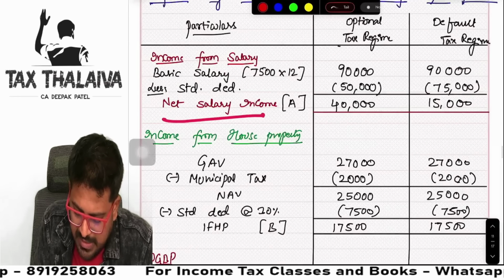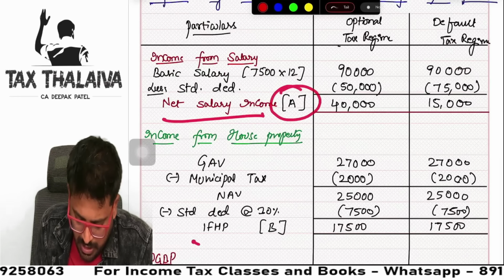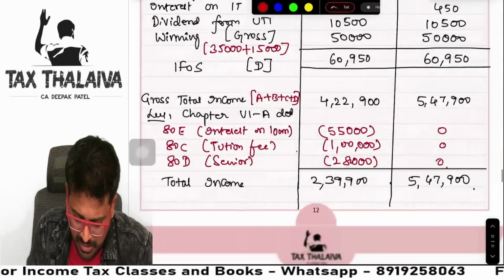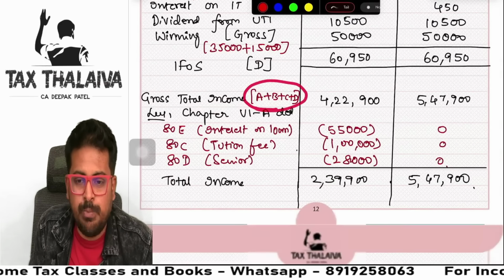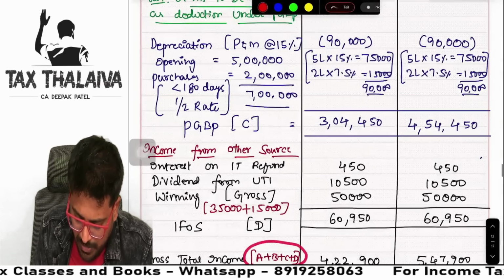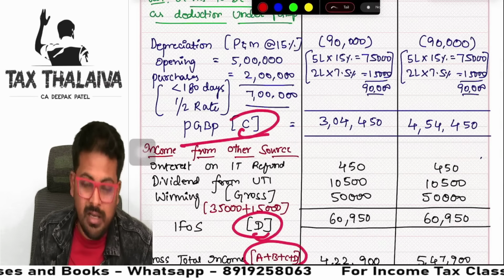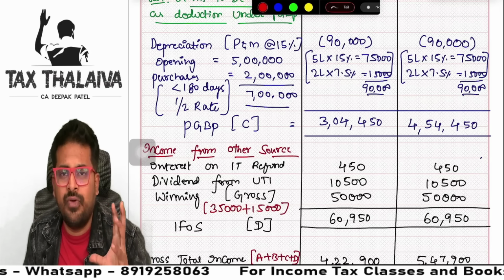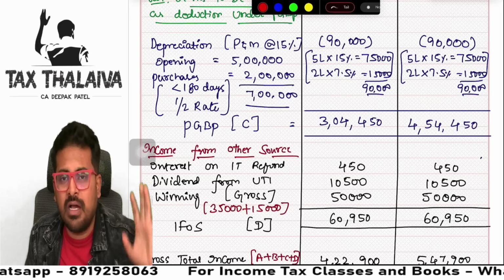See here, net salary income A, income from house property B. I am marking it. Sir, why are you marking it? See here, gross total income will be A plus B plus C plus D. So D will be IFOS, C will be PGBP. Like this, you need to present. You need to make the examiner so comfortable so that he should give you full marks.